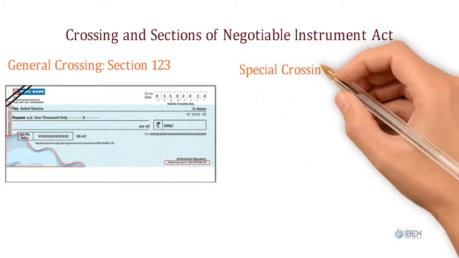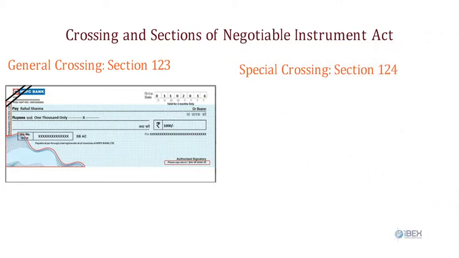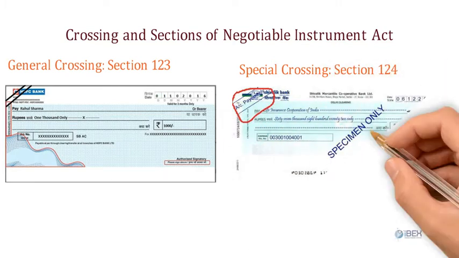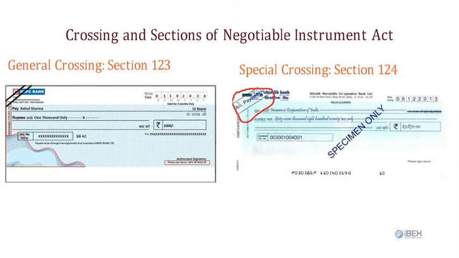2. Special crossing, Section 124: if the name of a bank is written on the face of the check or on the backside of it, this makes the check specially crossed. It will be paid through the same banker whose name is written across the check, or if nominated, through his representative bank. The drawing of transverse parallel lines is not necessary for special crossing.